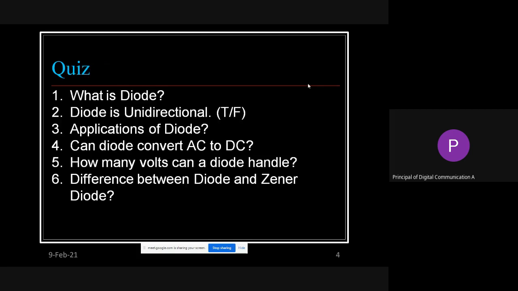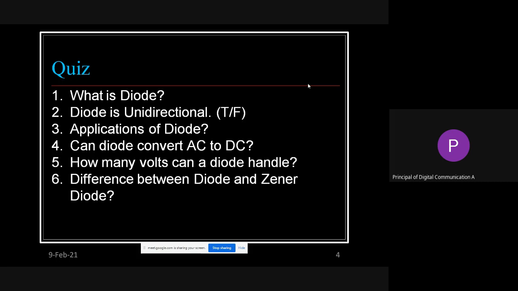As usual, I want to see how much you can answer from your side. These are very common, simple, basic questions I have prepared, depending on our ENTC curriculum. Whatever you have studied till now, it is expected that you put your answers in the chat box, because if these concepts are not clear, you will not get much knowledge henceforth.